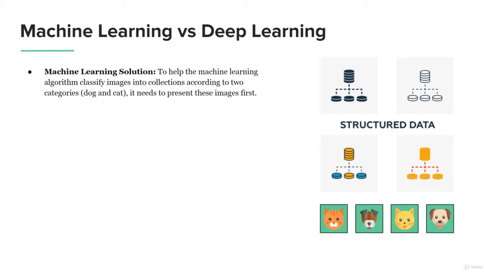First, the machine learning solution. To help the machine learning algorithm classify images into collections according to two categories, the dog and the cat, it needs to be presented these images first. We're looking for the algorithm to identify which one of those is an actual dog and which one is an actual cat.